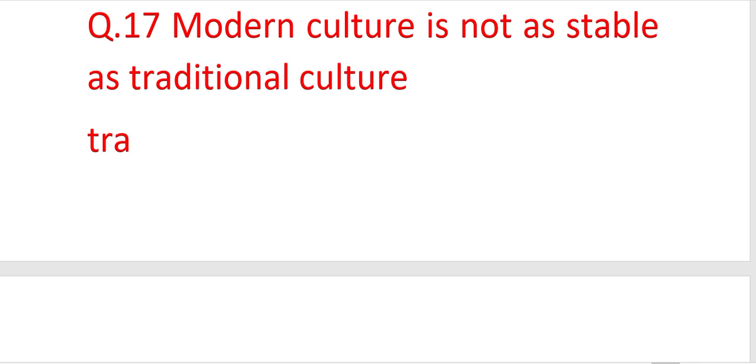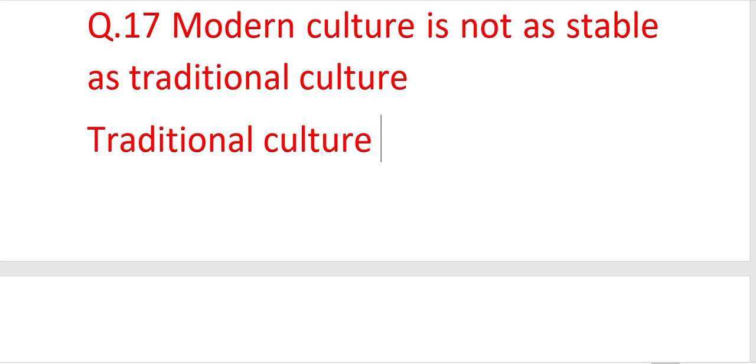And we start definitely from the last part, that is traditional culture is more stable, because we have modern culture is not as stable. So when we have a negative expression in the question, we will make it positive.